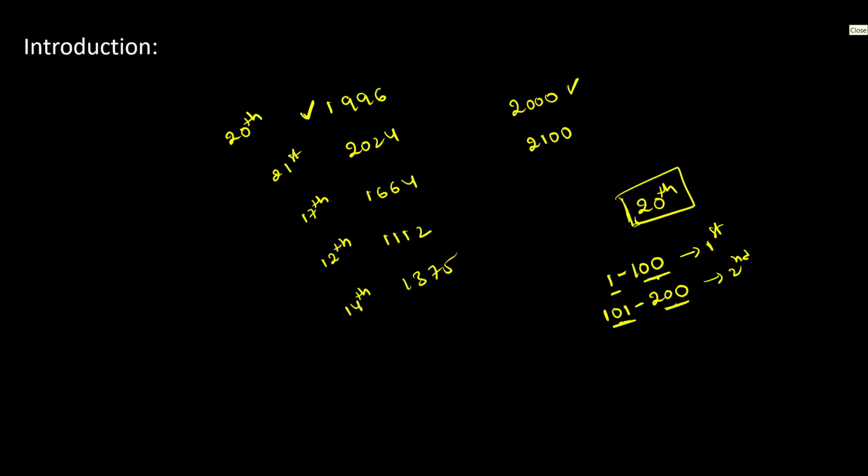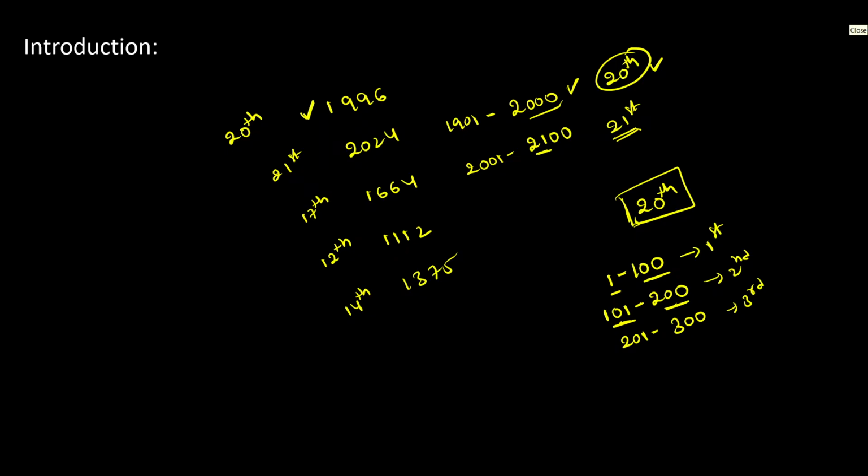So last year of a century, in the sense, the 100th year of that particular century. Its next century begins from 201 and up to 300 comes under third century. In the same way, from 1901 to 2000 comes under 20th century. So 2000 is the year which belongs to 20th century. So 2000 is the last year of 20th century. From 2001 up to 2100 falls under 21st century.